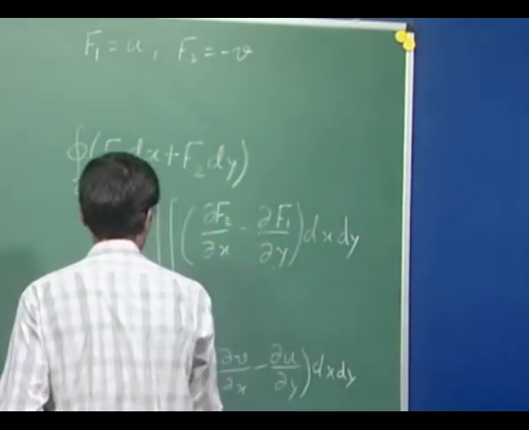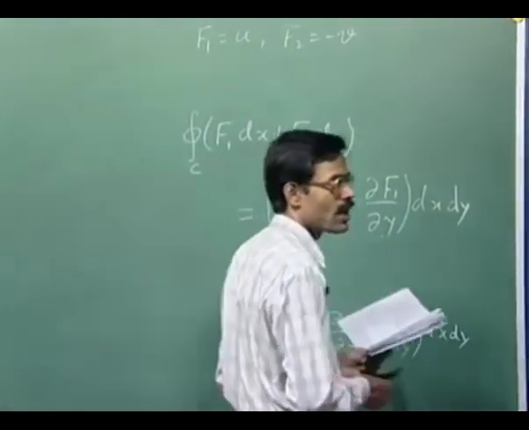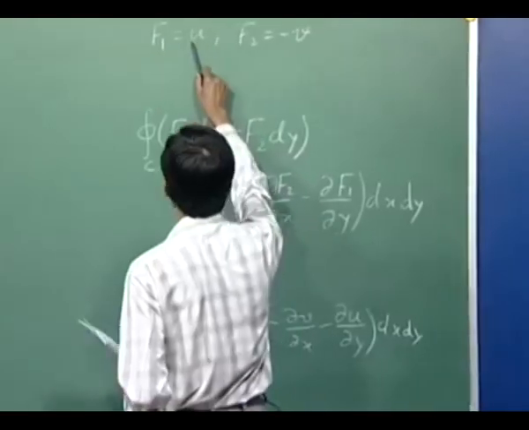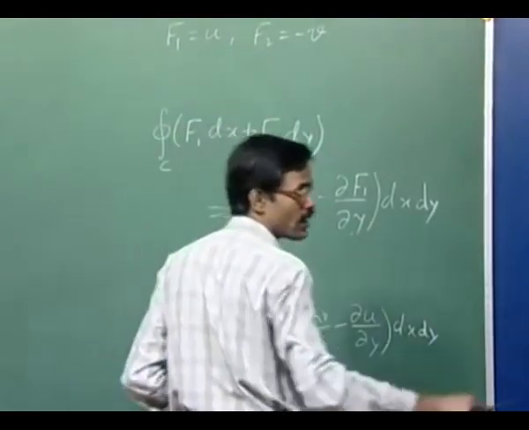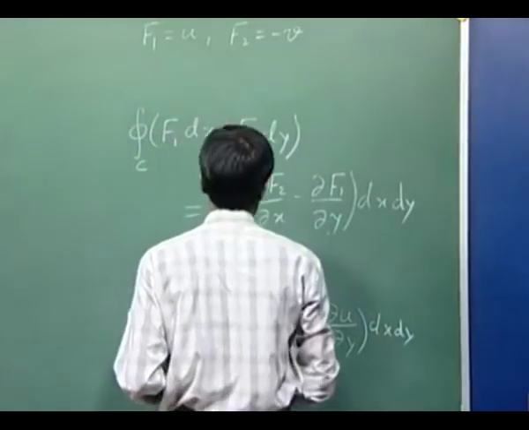This will be the first term, and then the second term, the imaginary term. For that, v will take the place of f1 and u will take the place of f2. Okay.